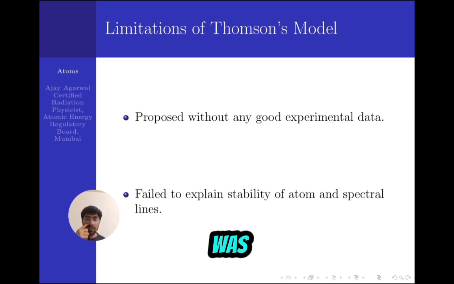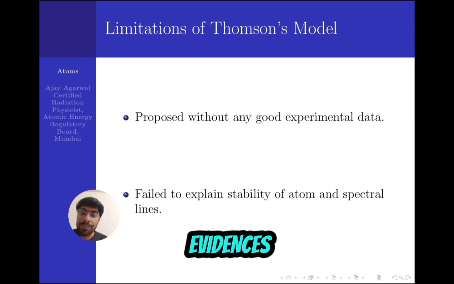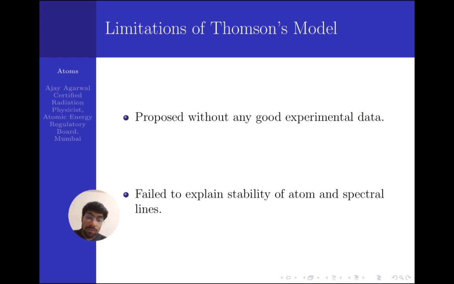So the first limitation was that it was proposed without any good experimental data. He didn't perform any experiment to verify what is inside the atom. It was without any experimental evidence, and it also failed to explain the stability of electrons, how electrons can reside with a positive charge, because there should be repulsion actually. There was no explanation for that.